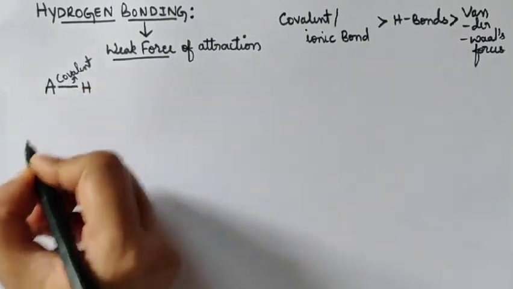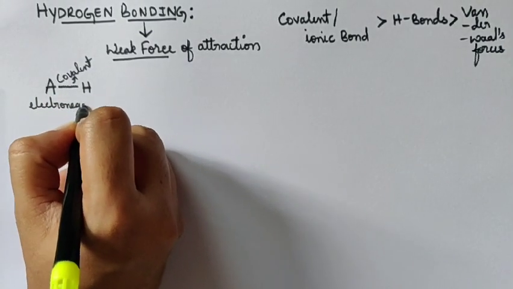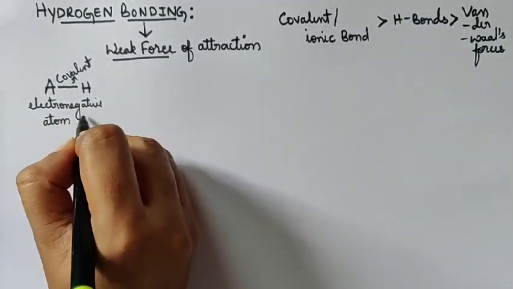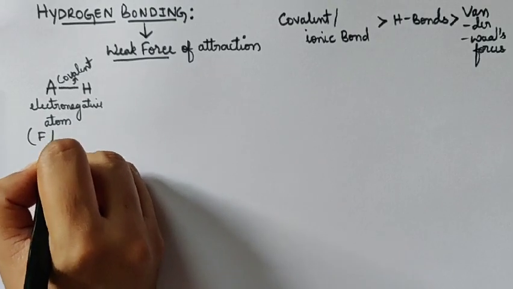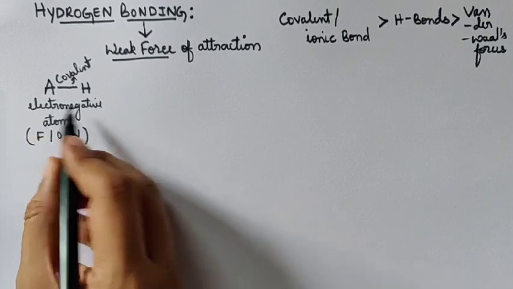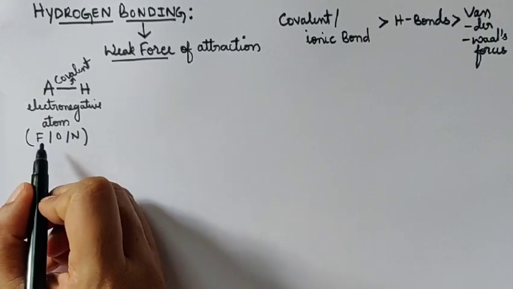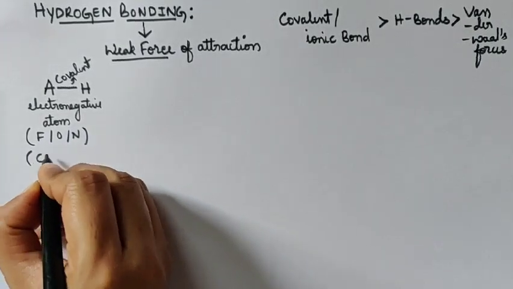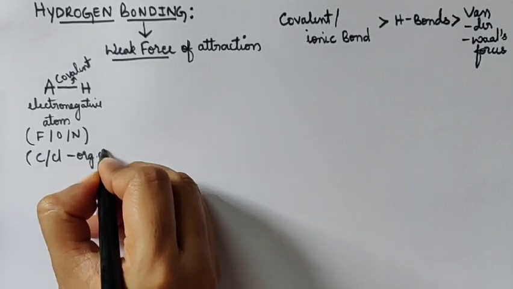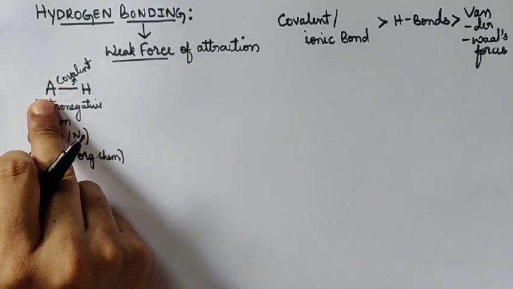What type of atom is this A? A is an electronegative atom. What may the atoms be? It may be fluorine, oxygen, nitrogen, which means it should be highly electronegative, that is, electronegativity should be around 3 to 4. In some cases, it can be carbon or chlorine, more probably in your organic chemistry. But remember, this atom should be highly electronegative.